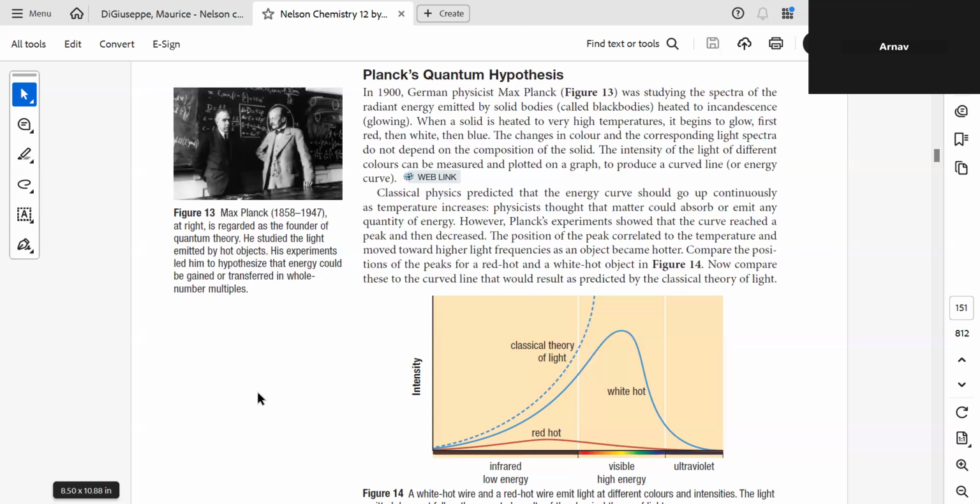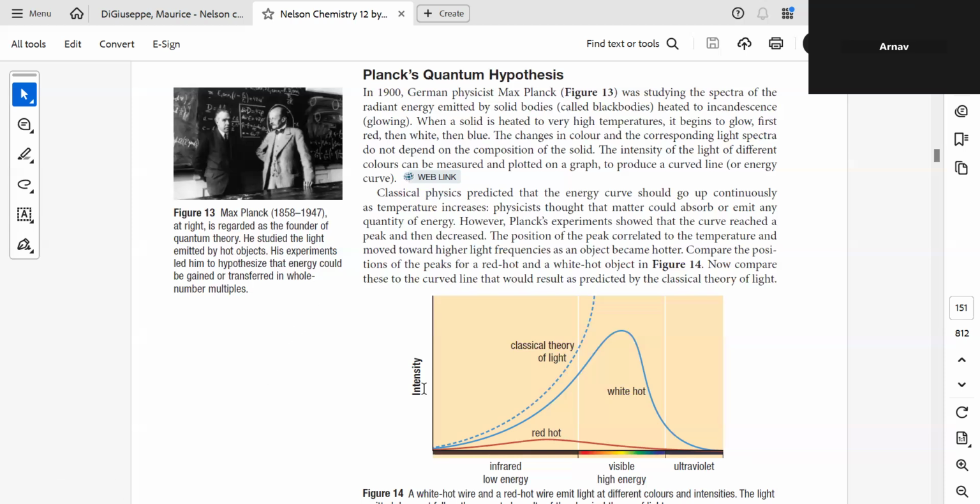The frequencies are the same, but the brightness is different. So if you increase the heat by a lot, it reaches a peak, and then eventually it gets less bright and disappears after some time.